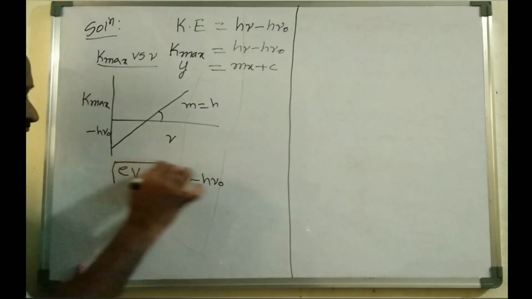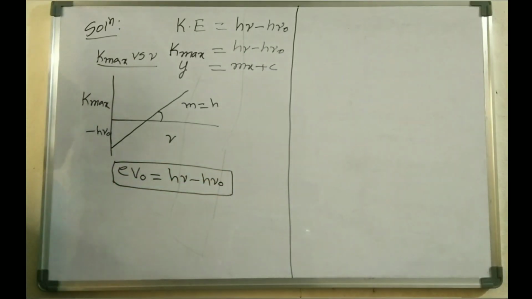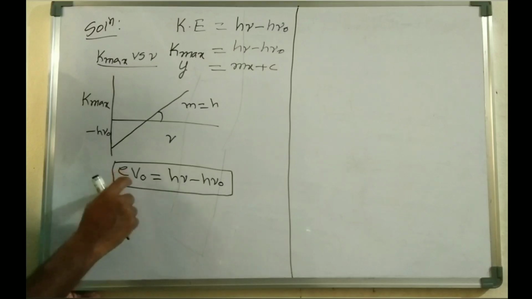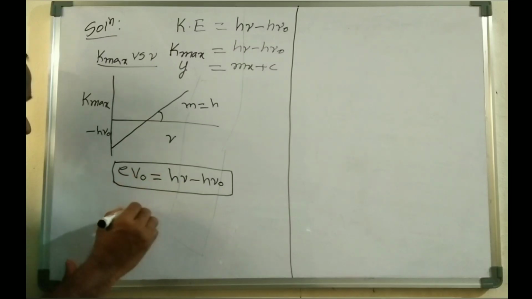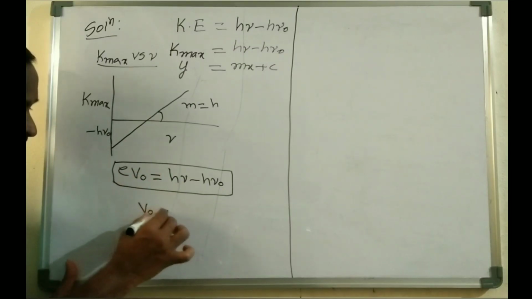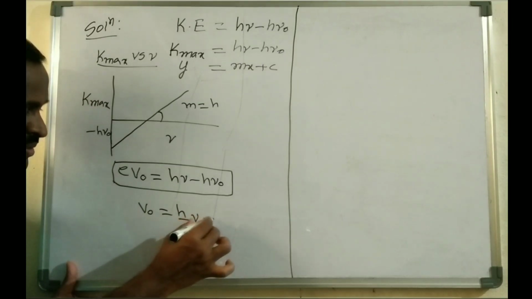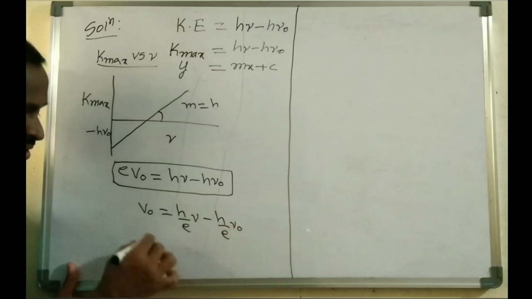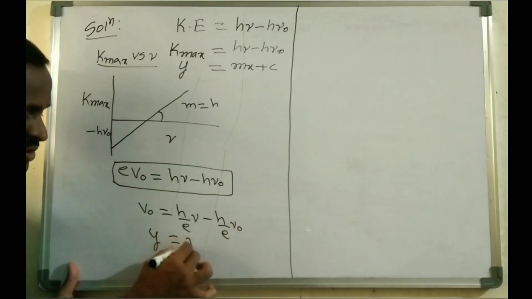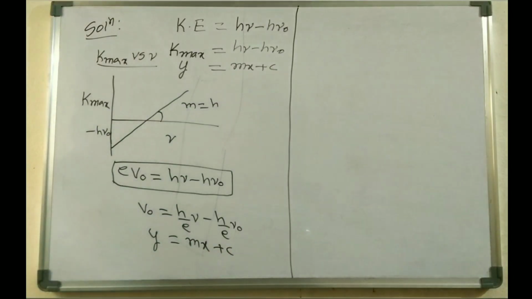So this is the photoelectric effect, stopping potential, basic concept. Here we need to plot a graph between the stopping potential versus its frequency. You can take the e to that side, so we get V naught equals h by e times nu minus h by e times nu naught. This is again just like y equals mx plus c. It will give some negative intercept.